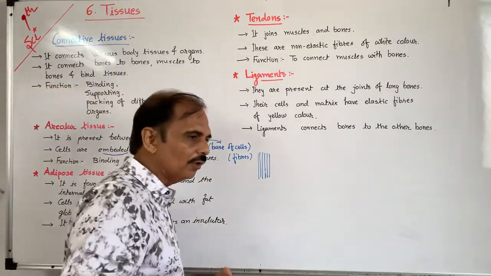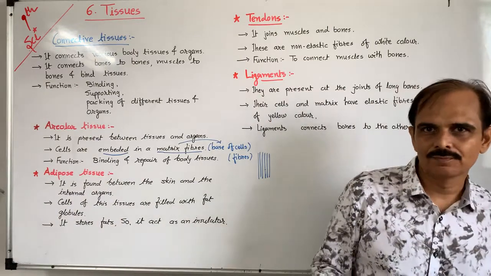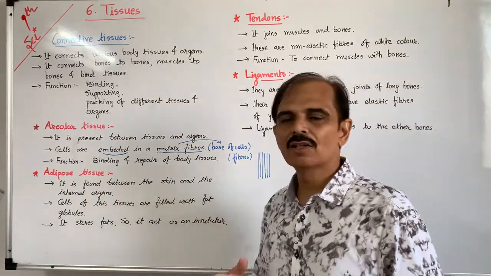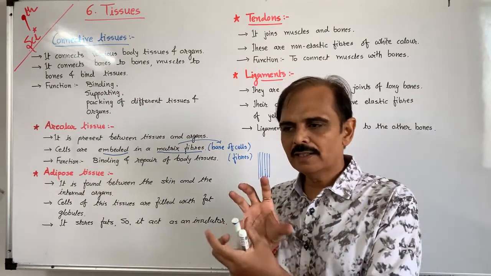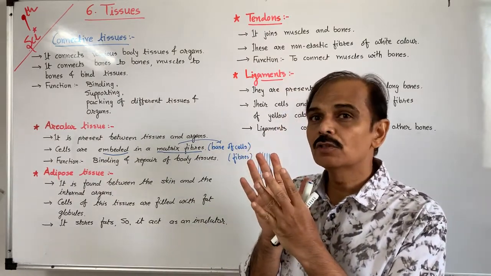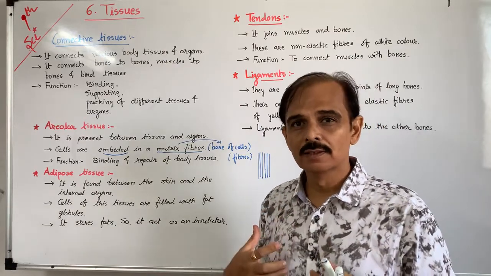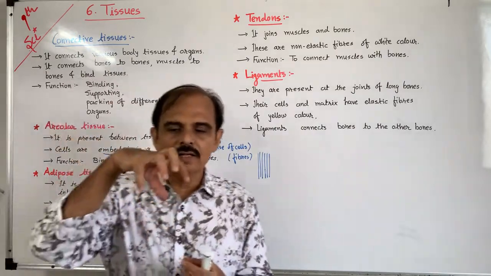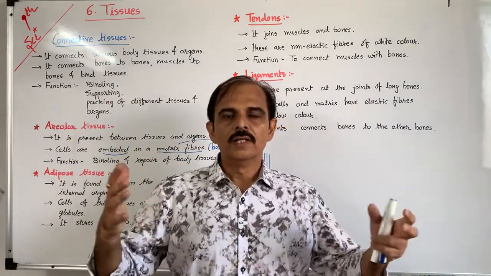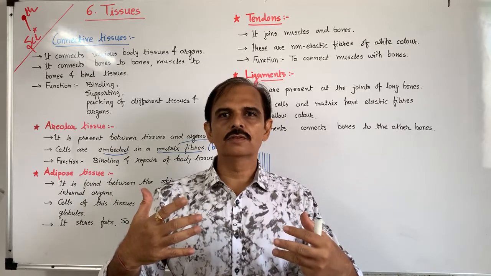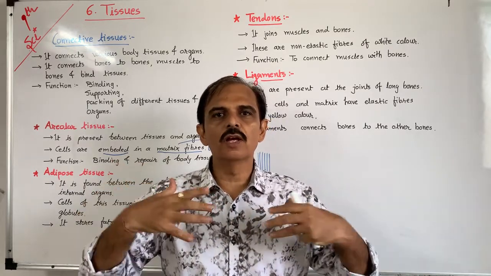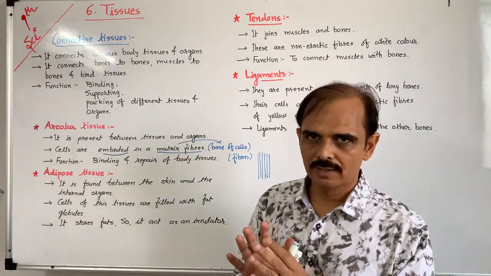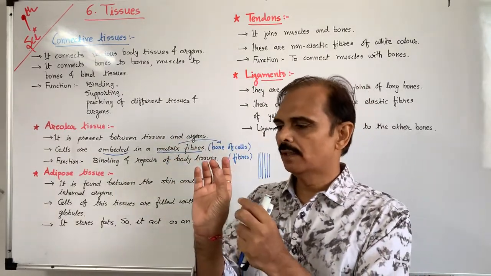Adipose tissue. Adipose tissue is for fat, for lipid. It is found between the skin and the internal organs. As for example, lungs. Where is the position of the lung? Lungs are found in the rib cage. When you inhale, the rib cage moves up and flattens, and when you exhale, it contracts.